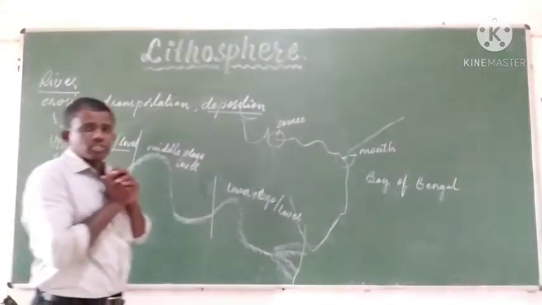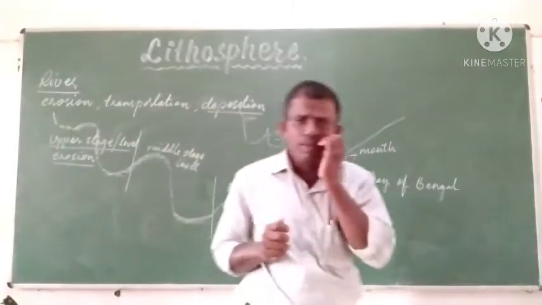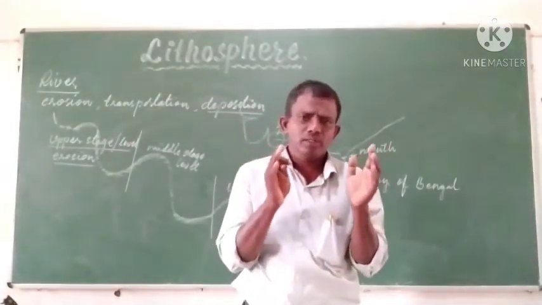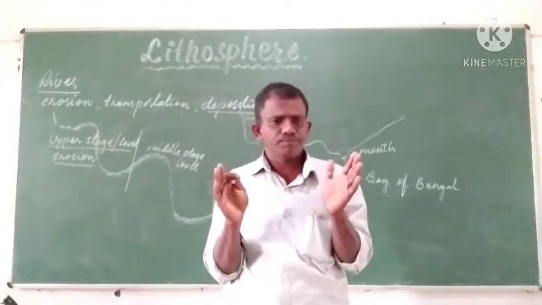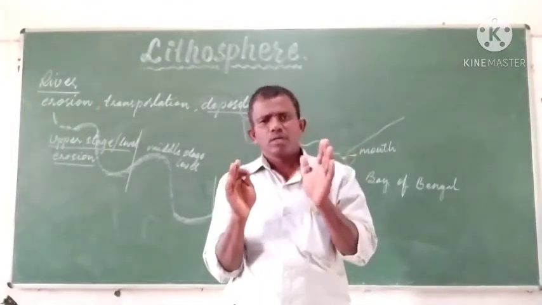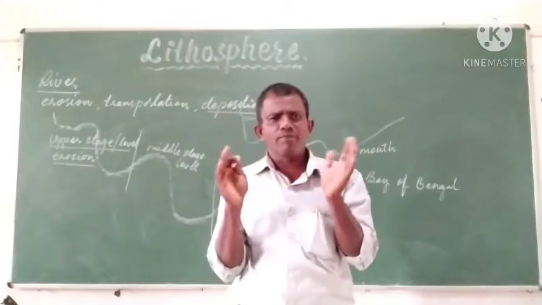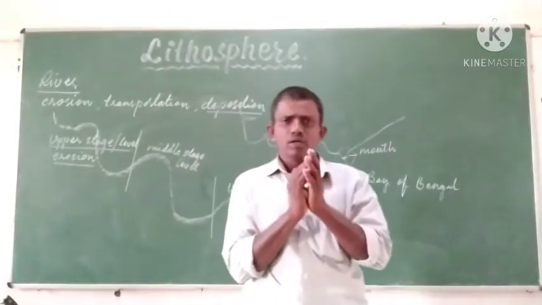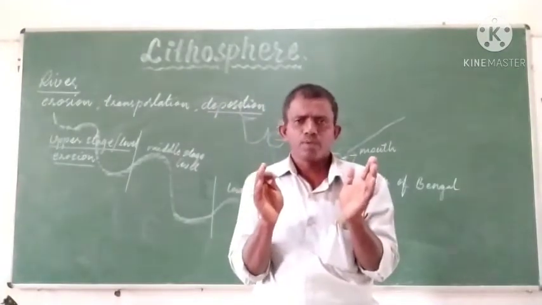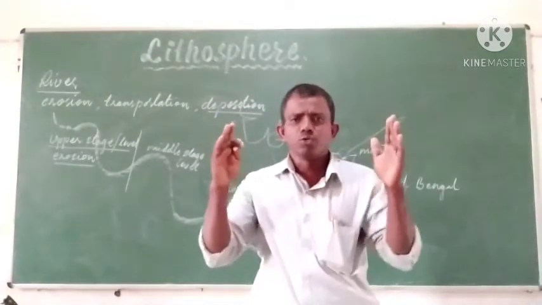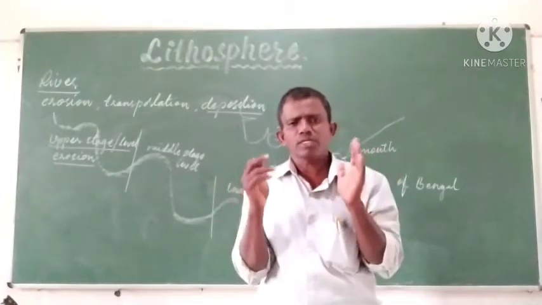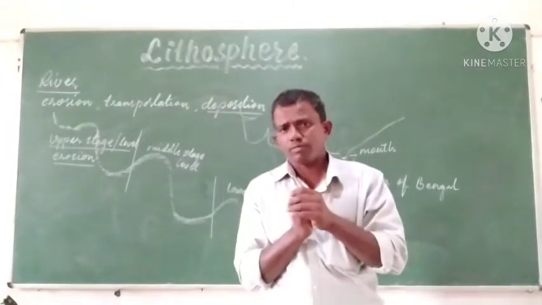In the upper stage the rivers will be fast flowing and the volume of water will be less, and the major landforms formed in the upper stages of the river are gorges, V-shaped valleys, U-shaped valleys, waterfalls. Such kinds of landforms are formed.